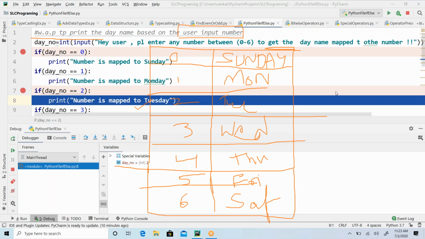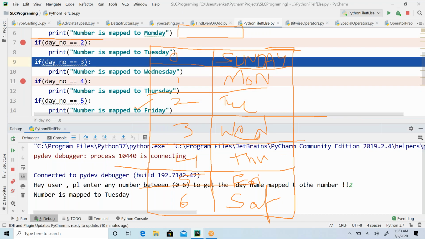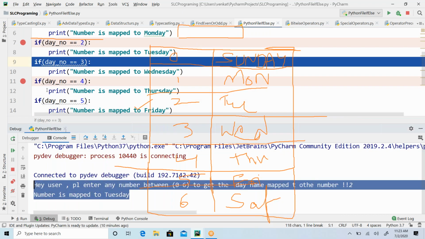So pay attention here, guys. Now I got whatever I'm looking for, I got the output, correct? Here it will print, number is mapped to Tuesday. As soon as it is mapped, is the execution done and coming out of it? No, right? Still it is executing.